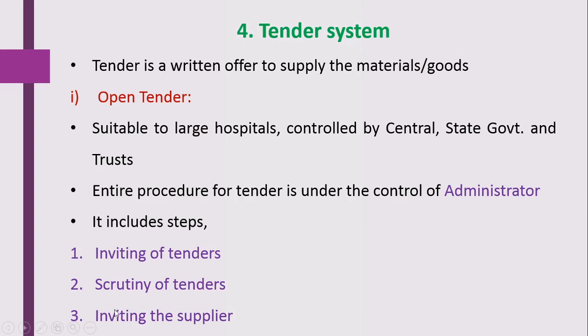So by using these three steps, the hospital will adopt the open tender system to receive quality products from the supplier.